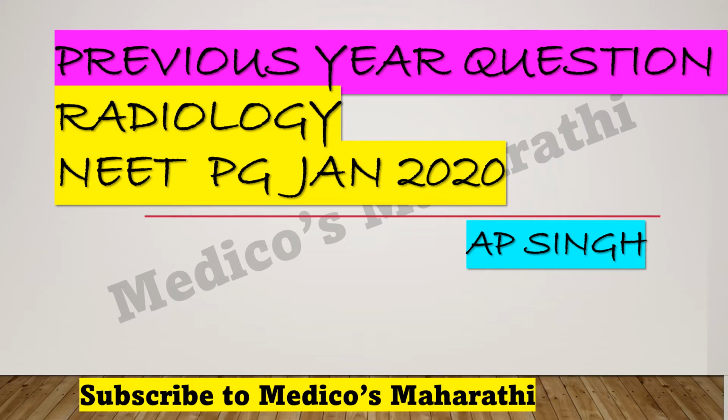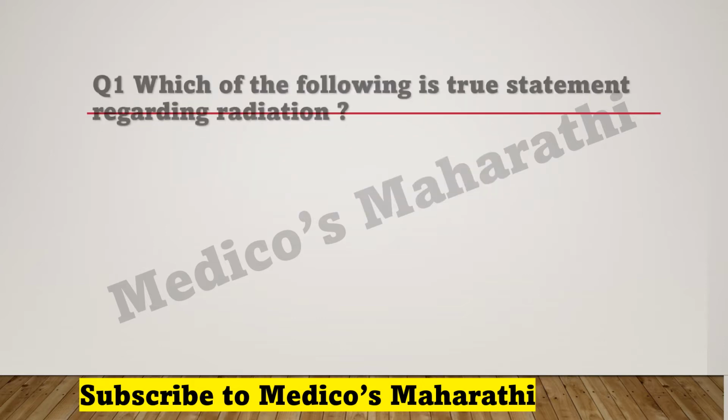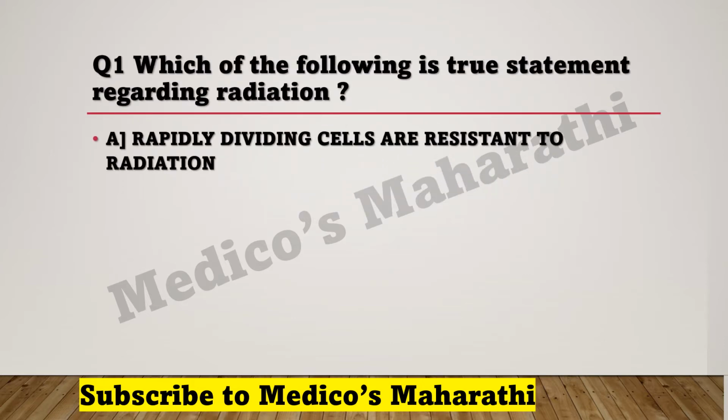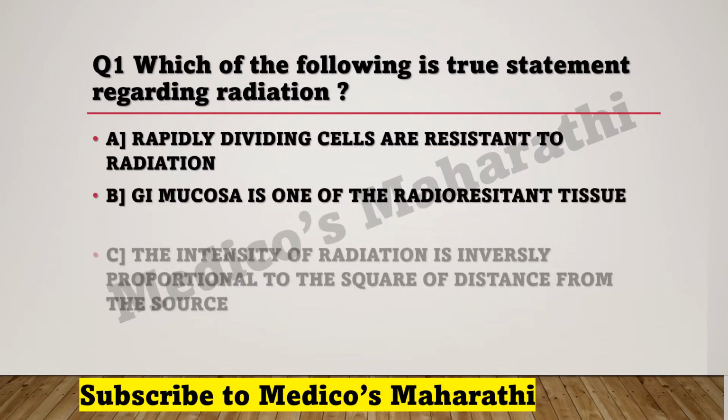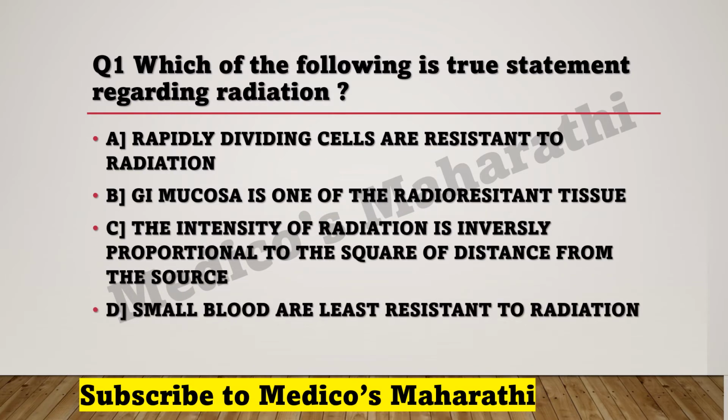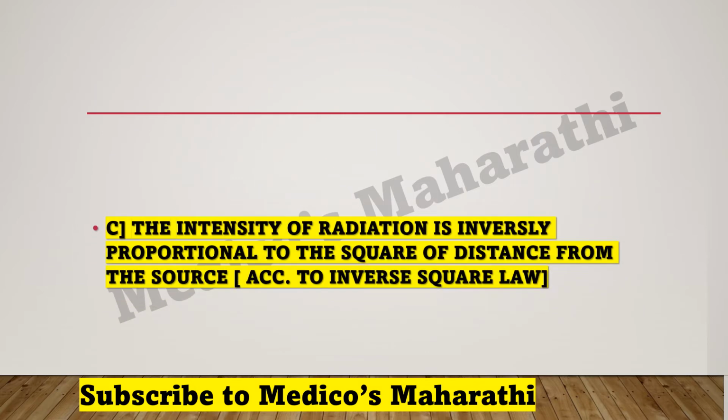So let's start. First question: which of the following statements is true regarding radiation? Here are four statements. Choose the correct one. The correct answer is the intensity of radiation. It is absolutely correct according to the inverse square law. The intensity of radiation is inversely proportional to the square of distance from the source.